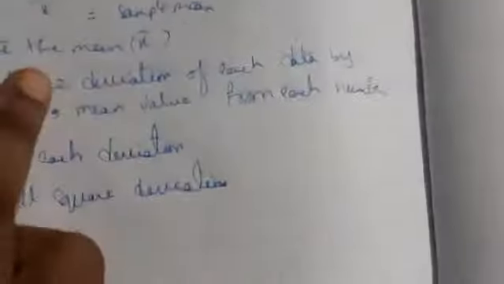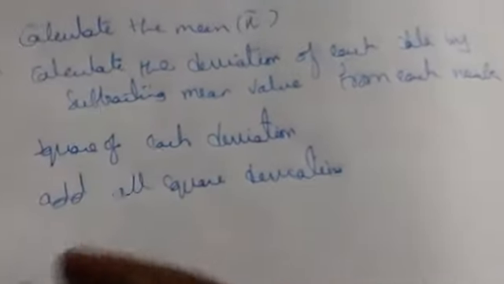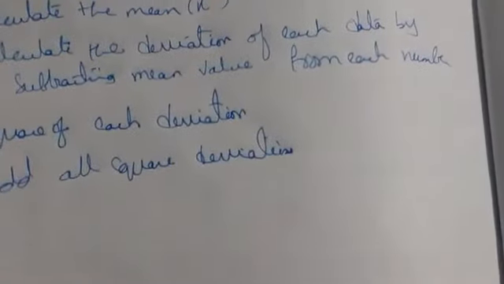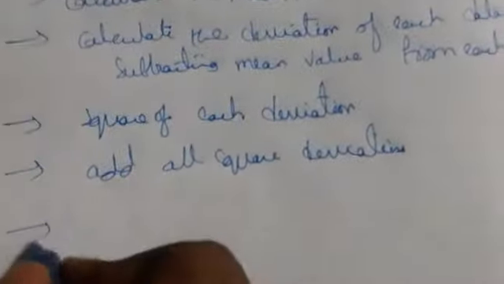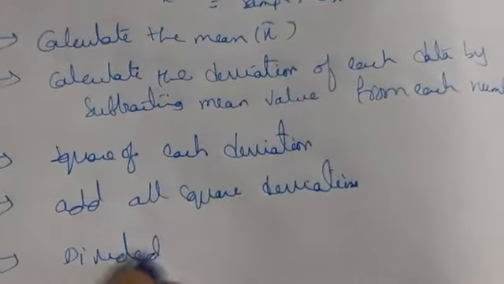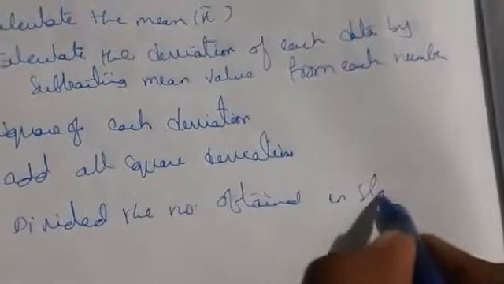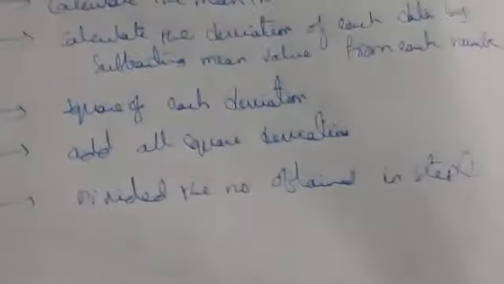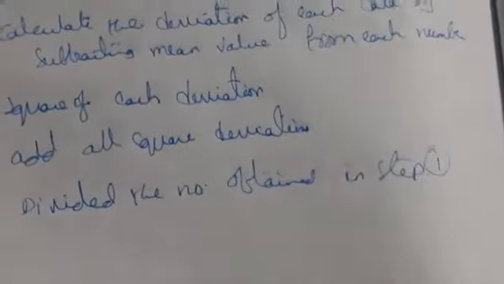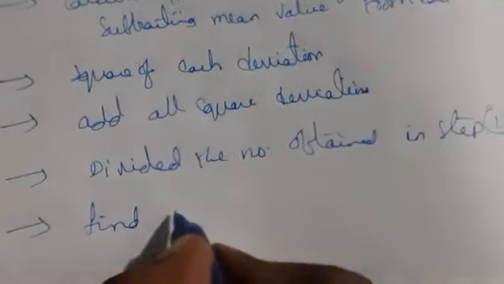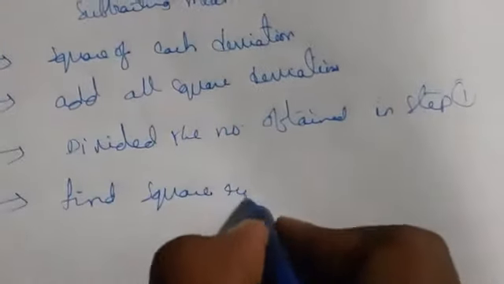Next, we have to divide the sum obtained by n minus 1, the degree of freedom. Next, we have to find the square root of the result, which gives the standard deviation of the sample.